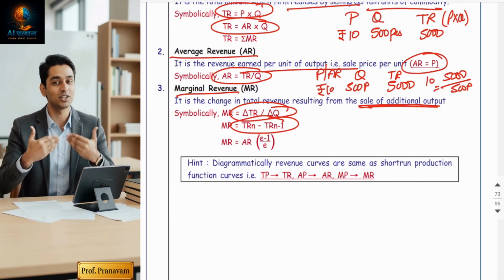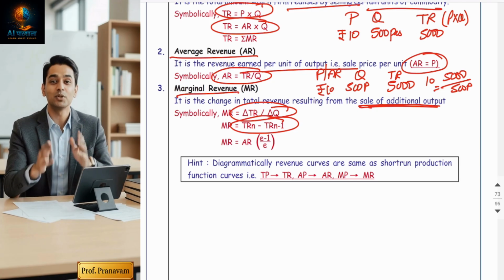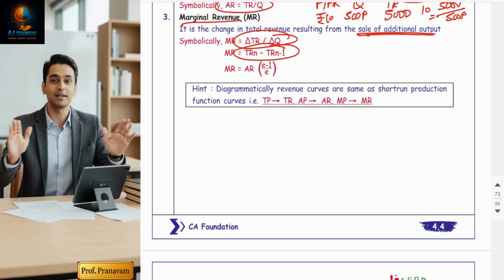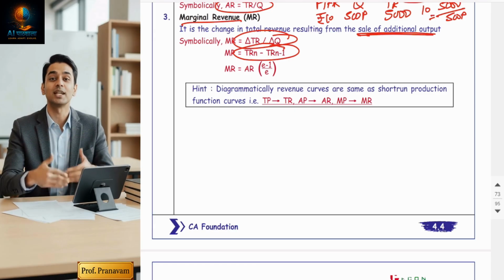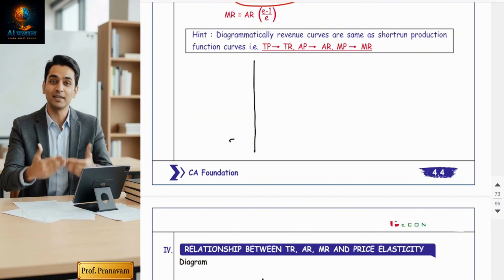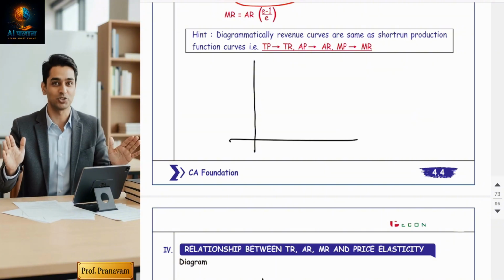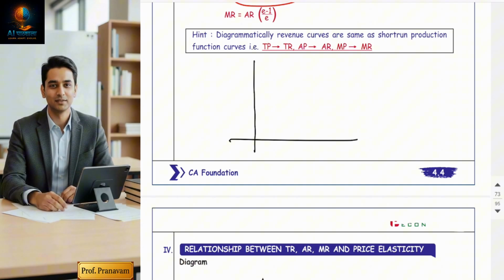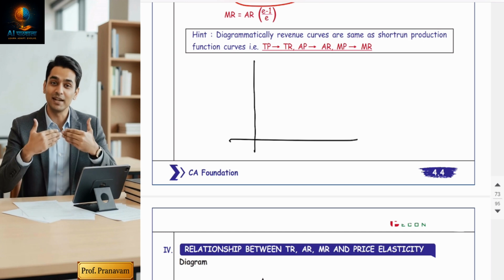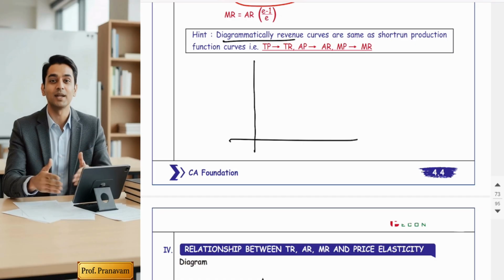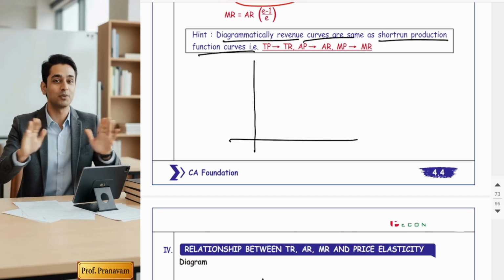So guys, remember MR, AR, and TR calculations are very important. Now the question arises, sir, what is the shape of the curve of total revenue, average revenue, and marginal revenue? Friends, hope you have studied the short run production function, that three stages. The production curves are same as revenue curves. So diagrammatically, all revenue curves are same as the short run production function.